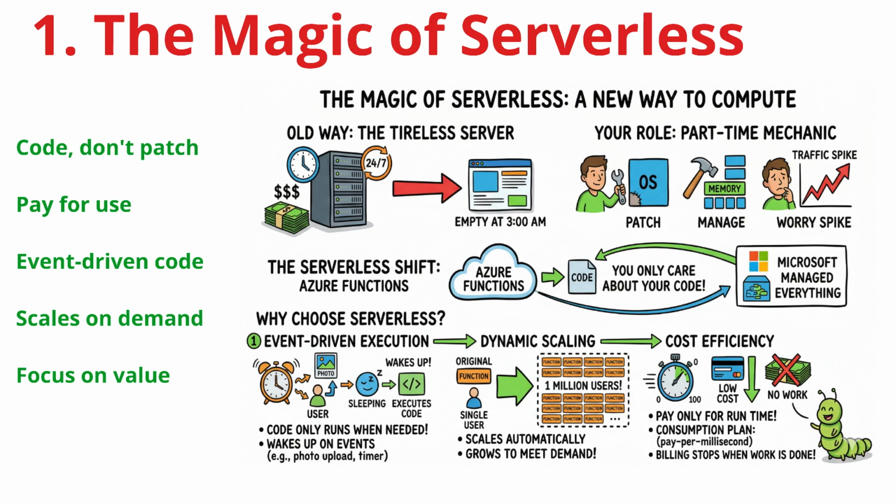First, it's event-driven execution. Your function doesn't sit idle. It only wakes up and runs when a specific event occurs, like a user uploading a photo or a timer hitting 0. This means you are never paying for idle time again. Second, it offers dynamic scaling. Whether you have 1 user or 1 million, your functions automatically clone and grow to meet the demand without you lifting a finger.